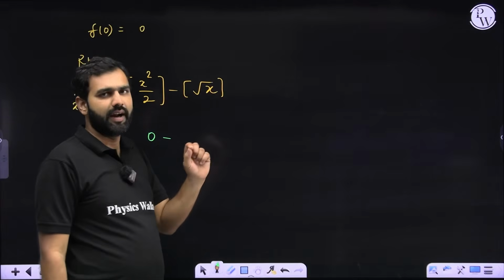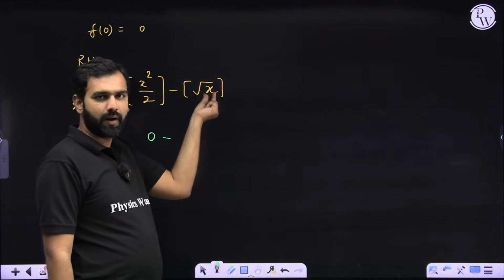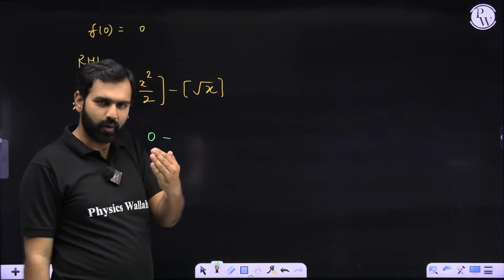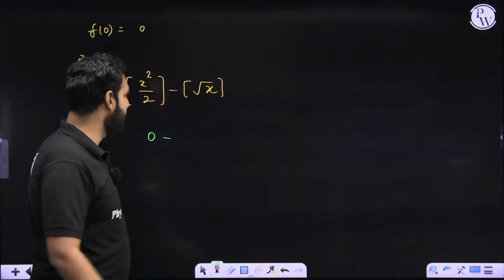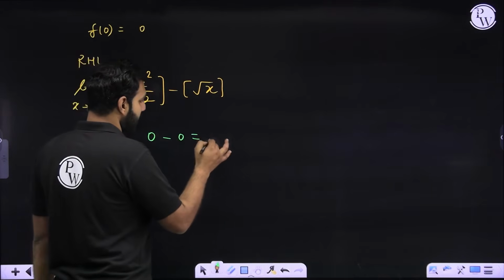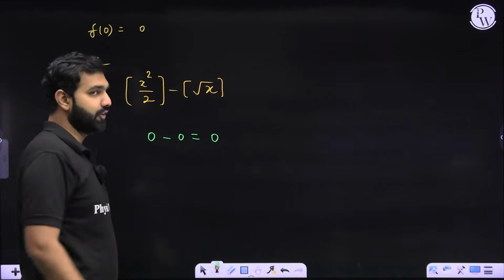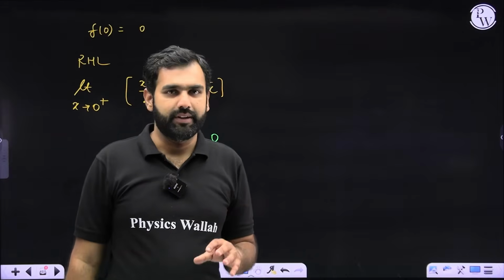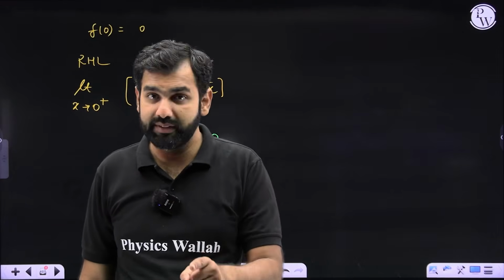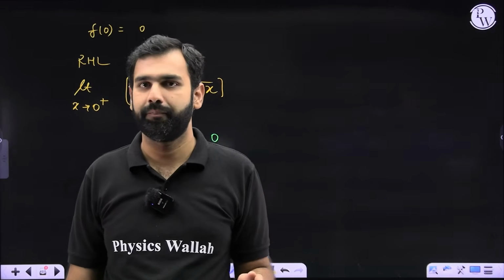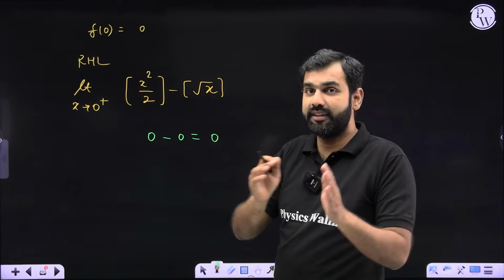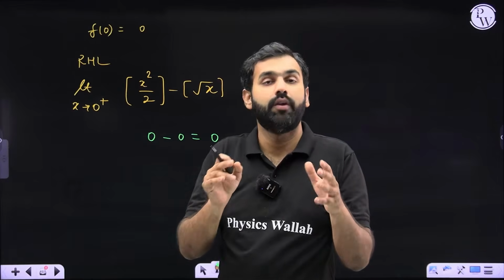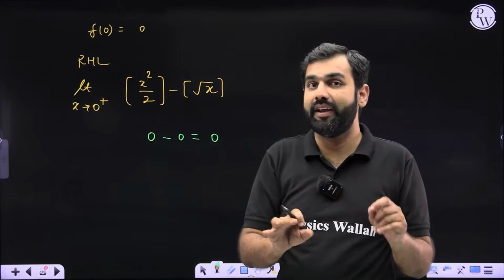Similarly, under root x. Under root x means what? 0.1. Under root of 0.1 will also be very small. And the GIF of that very small value like 0.1 only will be 0 only. So yes, it is 0, the value of the function. And the RHL, the right hand limit, is also 0, which means that it is not discontinuous here. Are you understanding? First of all, you need not find the LHL here because it's the left extreme of that interval. So here in this case, I will not be finding the LHL.